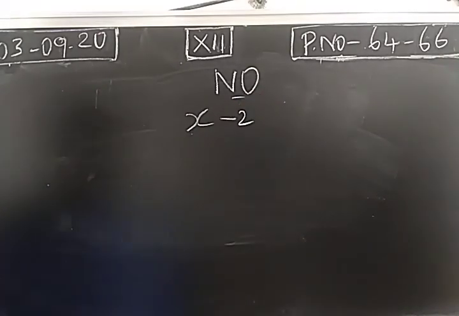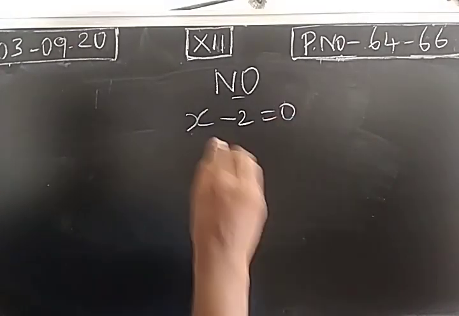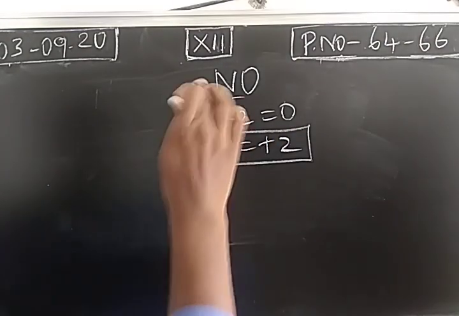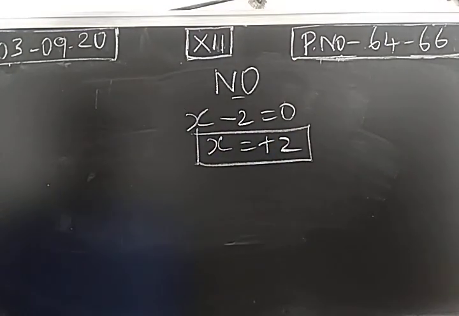In most cases oxygen has -2 oxidation state; only in certain cases it exhibits -1 and +2, as we studied in 11th. So here -2 is the oxidation state of oxygen, and the oxidation state of nitrogen is +2.